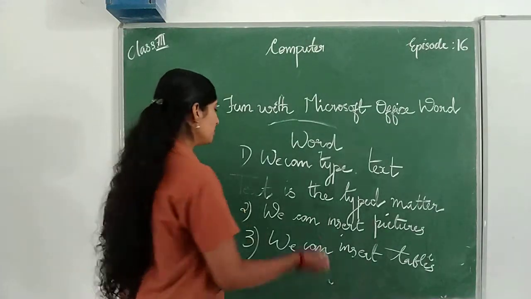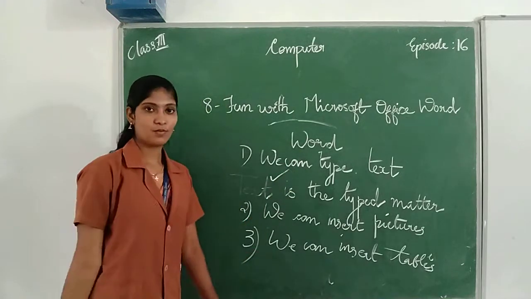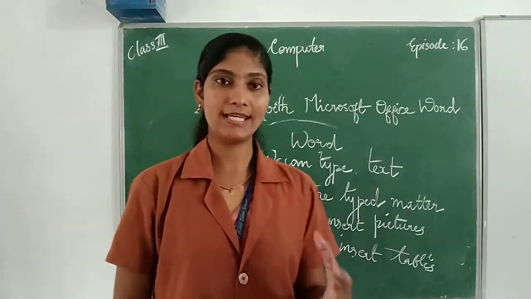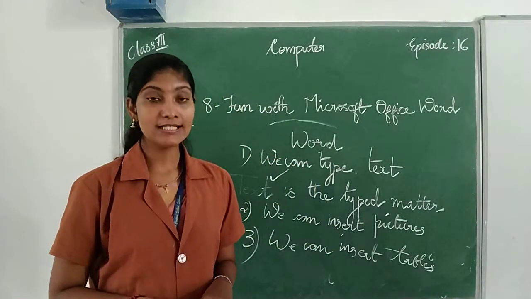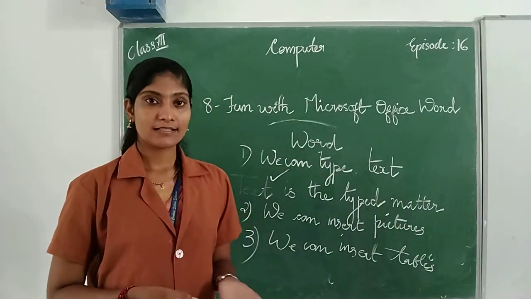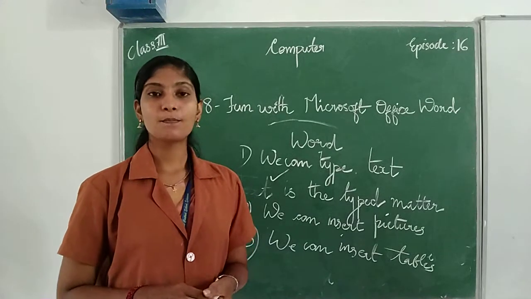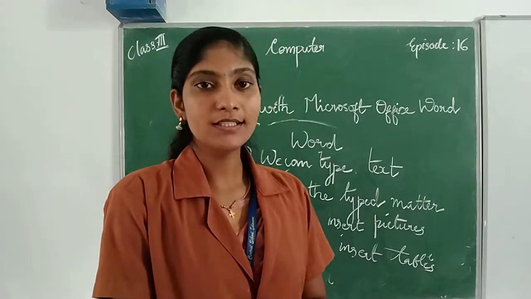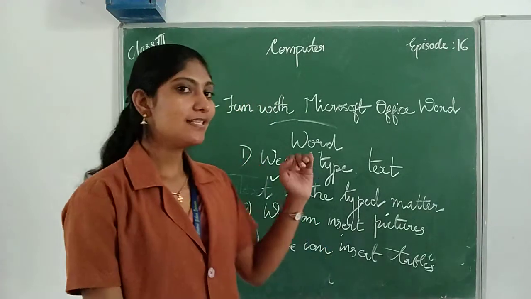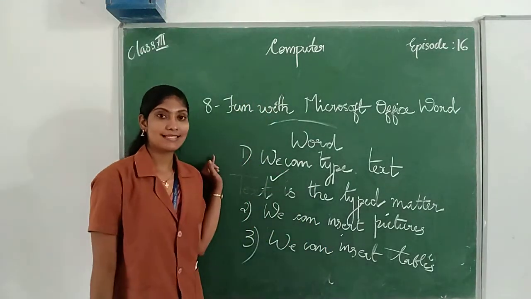Then what do you mean by text? What are the contents present in a text? Text simply means a combination or a group of characters, and it does not include any picture. Such a document we can call a text.